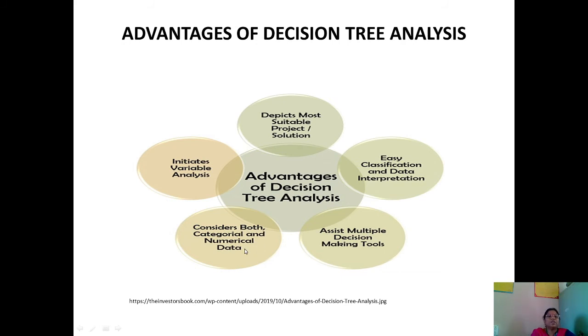The fourth one is that it considers both categorical and numerical data as well. And this method initiates variable analysis. So, these are the advantages of decision tree analysis, and for further studies, you can follow the link given here.